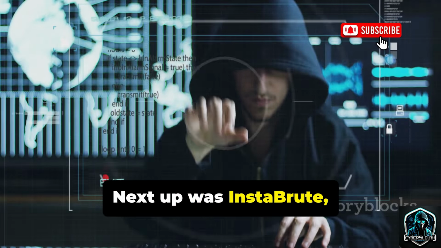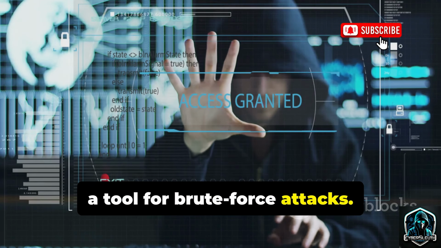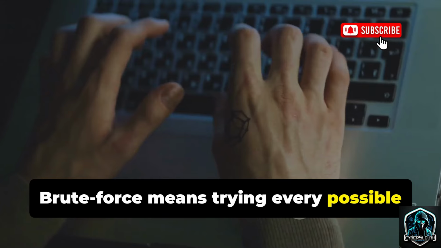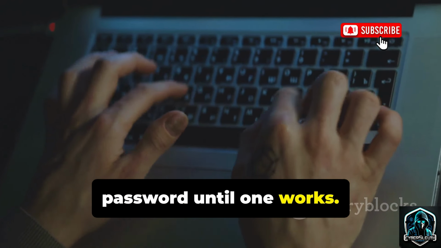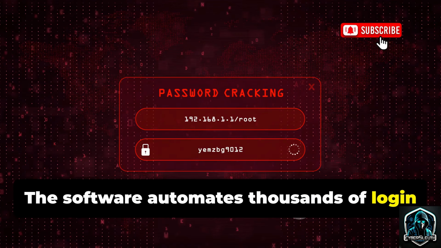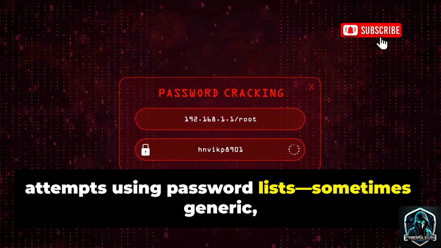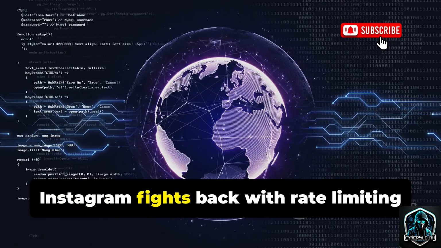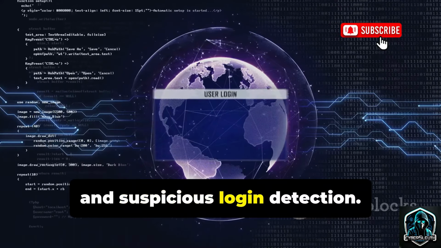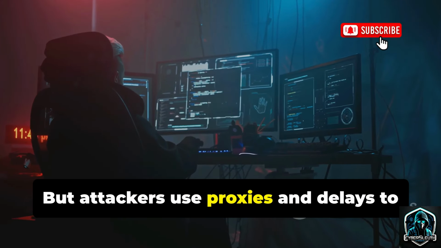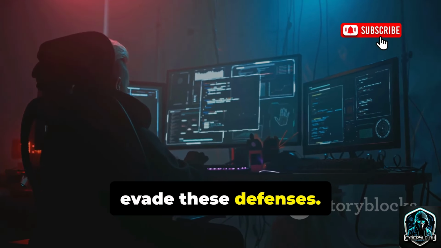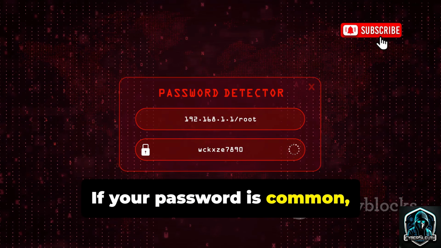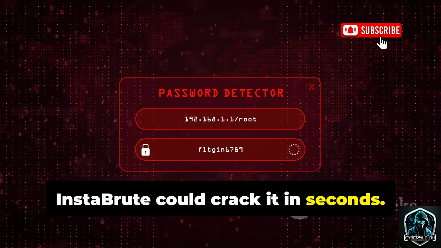Next up was Instabrute, a tool for brute force attacks. Brute force means trying every possible password until one works. The software automates thousands of login attempts using password lists, sometimes generic, sometimes tailored. Instagram fights back with rate limiting and suspicious login detection, but attackers use proxies and delays to evade these defenses. If your password is common, Instabrute could crack it in seconds.